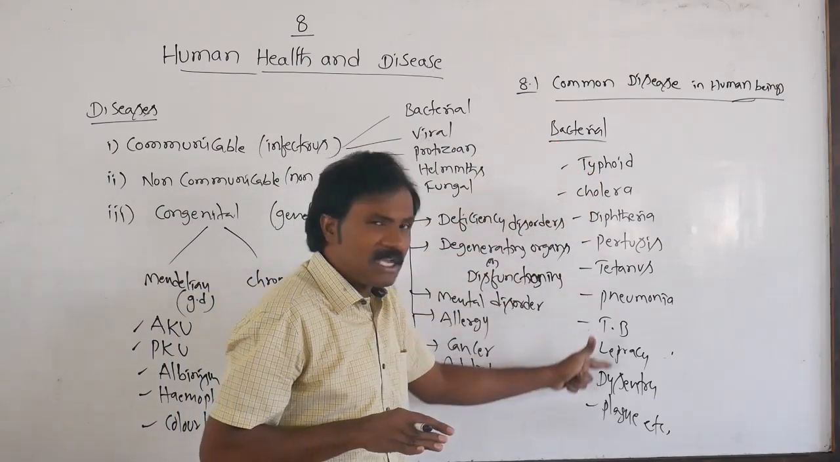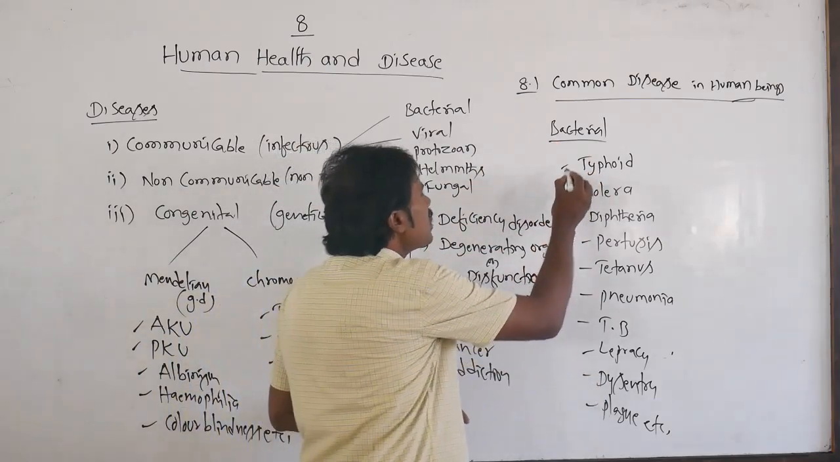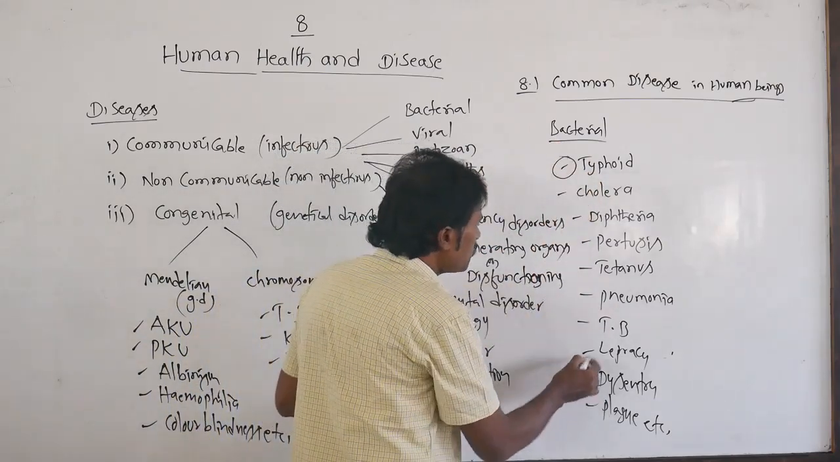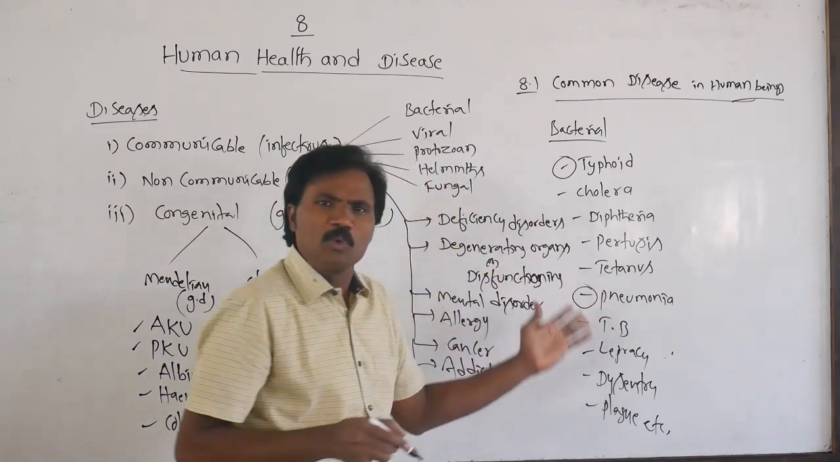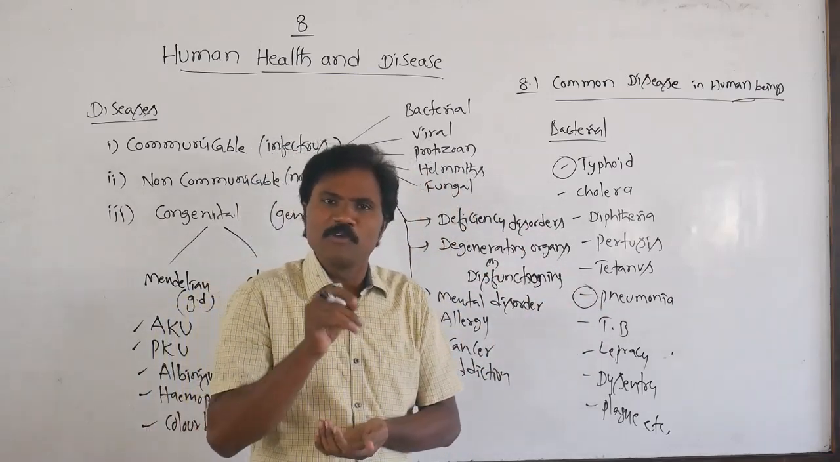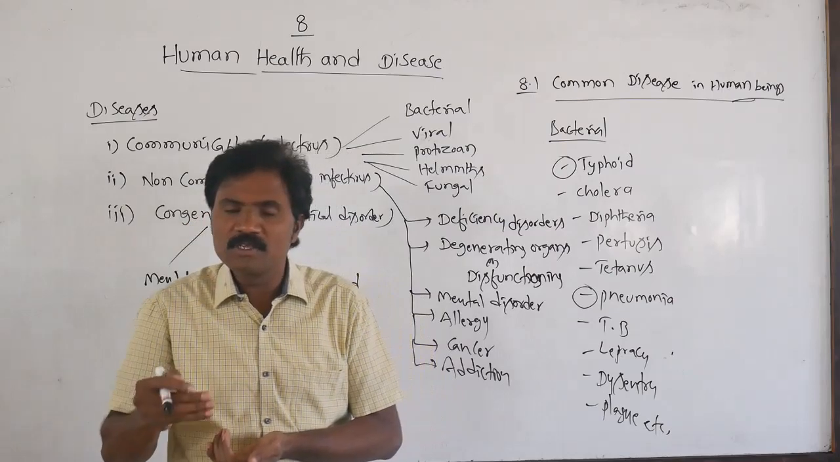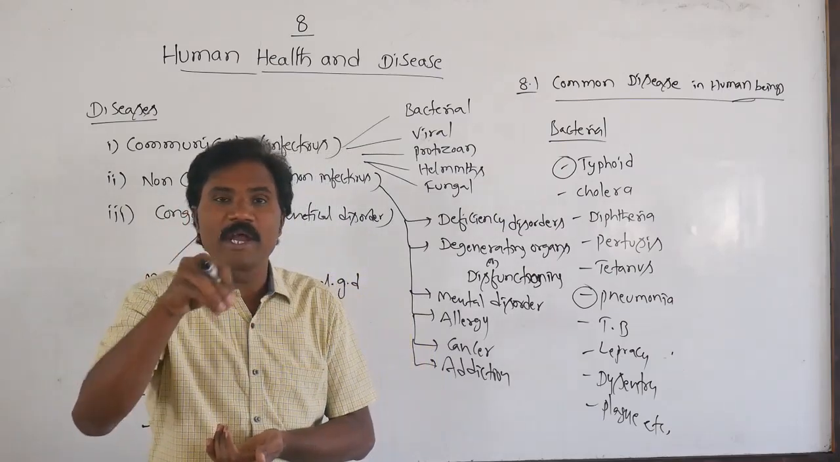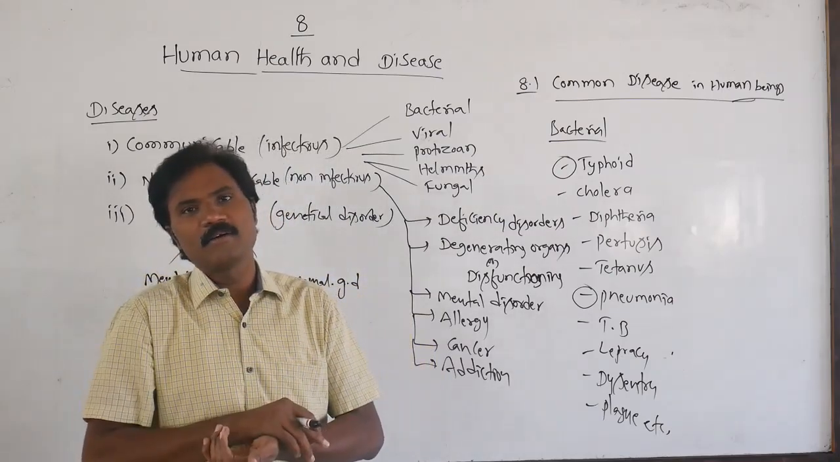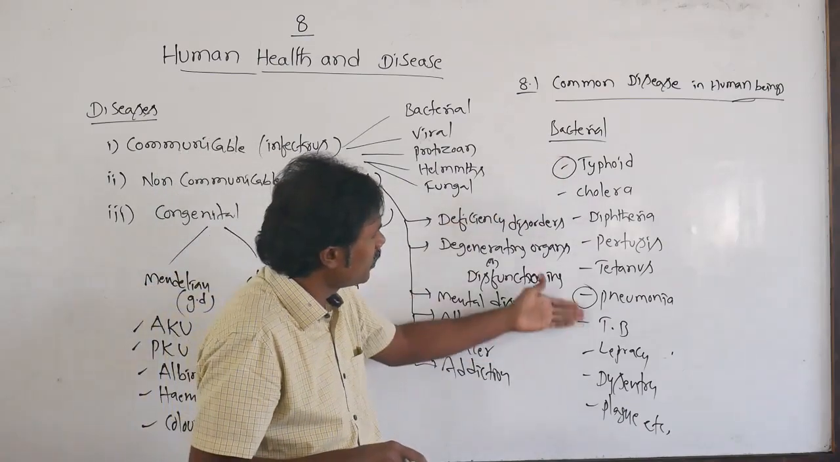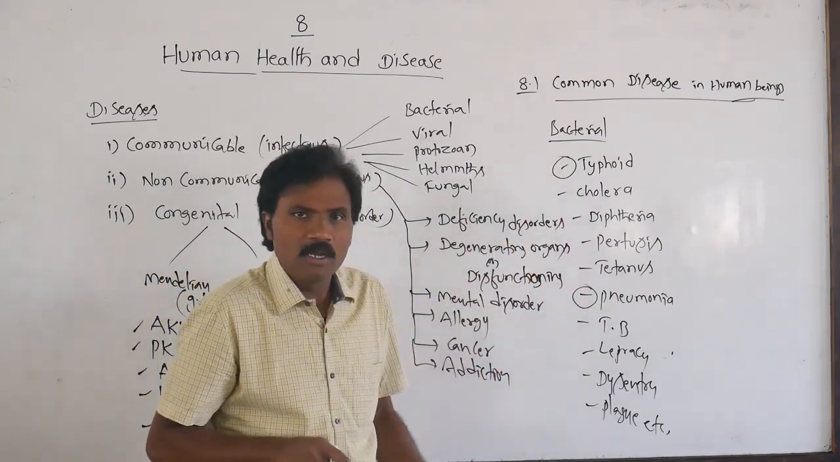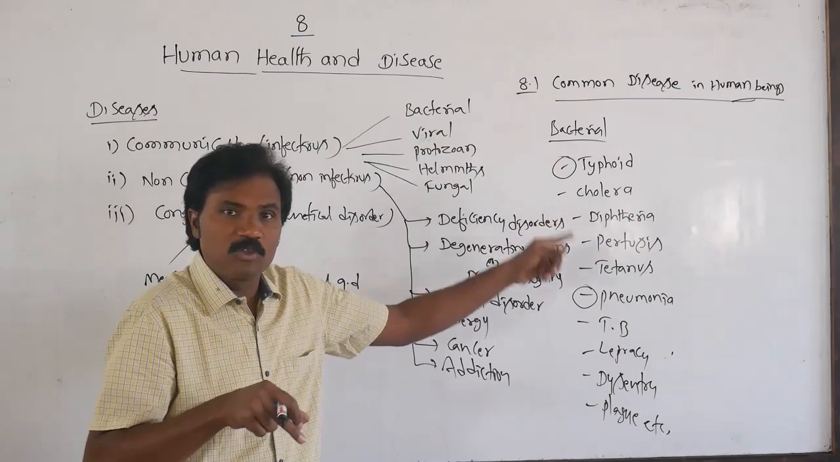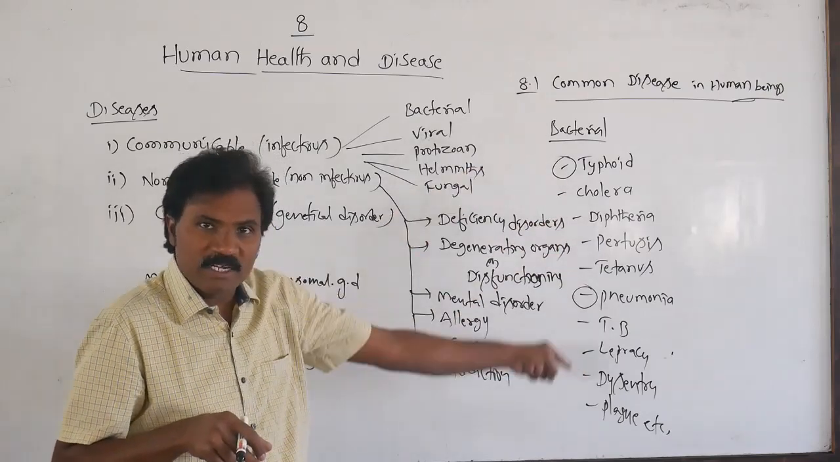In our textbook they have given typhoid as well as pneumonia, only two diseases. If you know all the diseases, then it is easy to identify which is bacterial. According to our syllabus, they have given only typhoid and pneumonia, and the remaining they may not have given. But you must know what types of diseases are normally caused by bacteria.